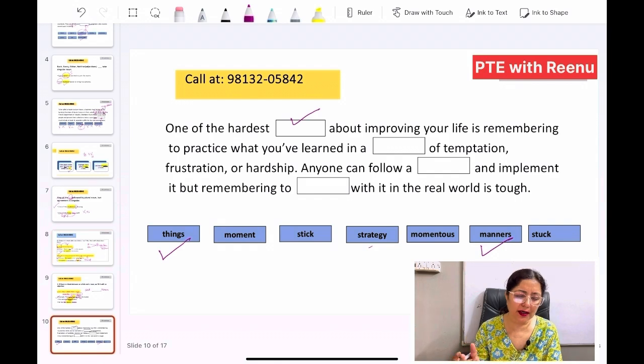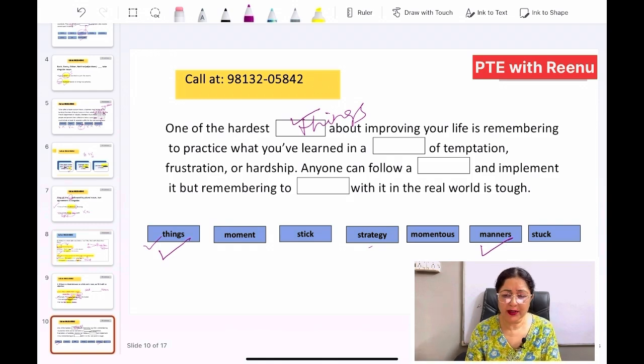So what could be the hardest? Would it be the hardest things or hardest manners that can improve? So most often we have heard about things. So we will be putting the word things over here. So improving your life is remembering to practice what you have learned in a dash of temptation.